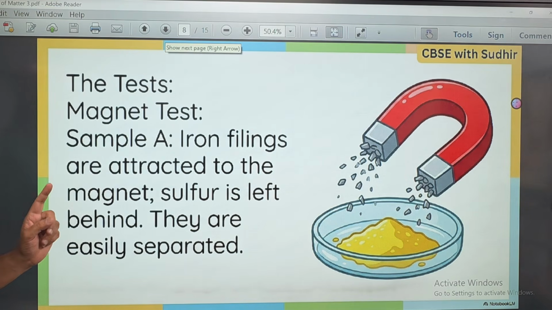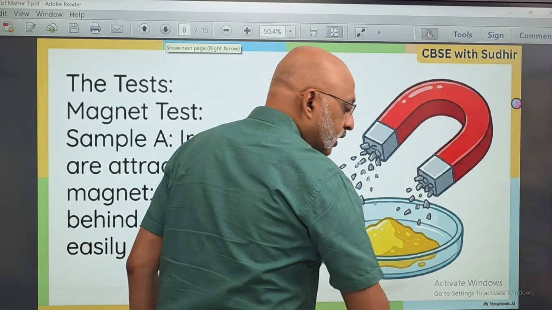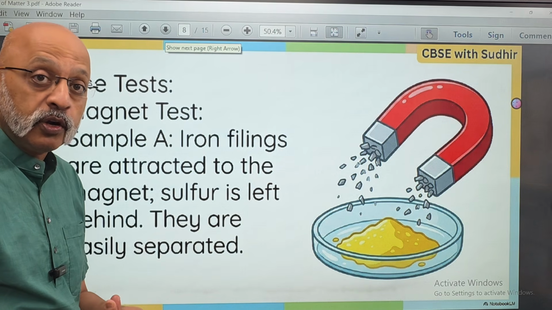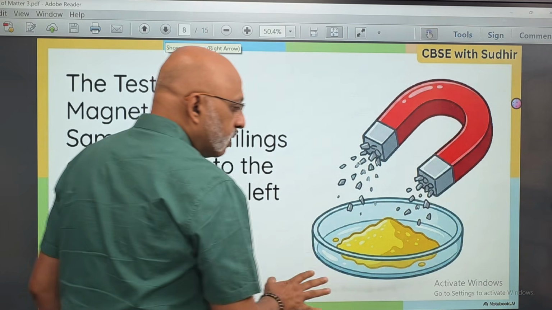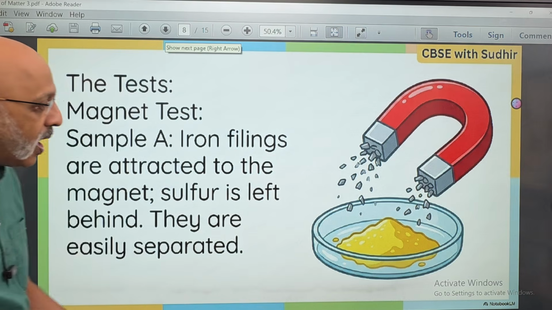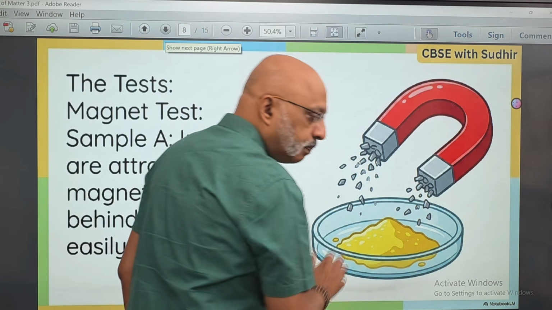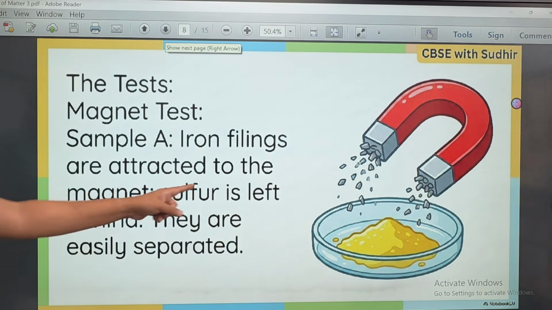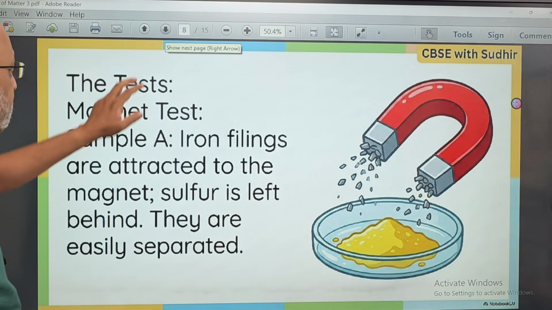Now, let's do a test. The first test is to take a magnet and bring it to the first powder, where we have just mixed 5.6 grams of iron filings with 3.2 grams of sulfur. When we bring the magnet there, immediately all the iron filings will get attracted to the north and south pole, and we'll be able to separate them physically. The sulfur will be left behind in the petri dish and all the iron filings will be attracted to the magnet. So sulfur is left behind, they are easily separated. This is what happens in the first magnet test.